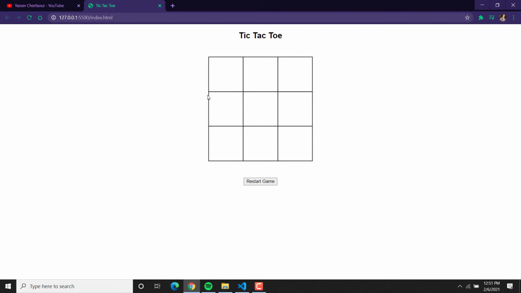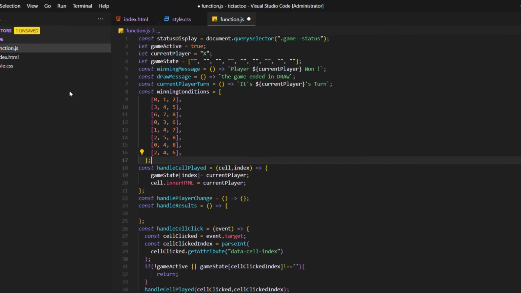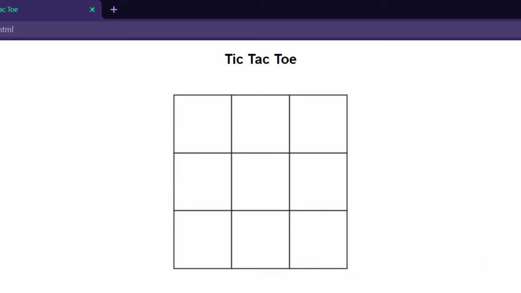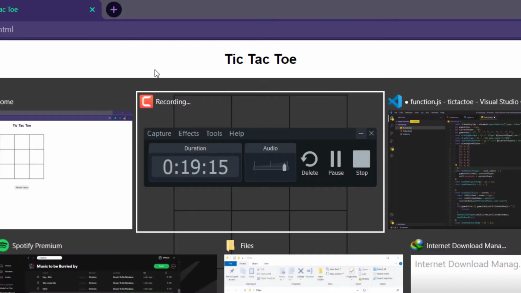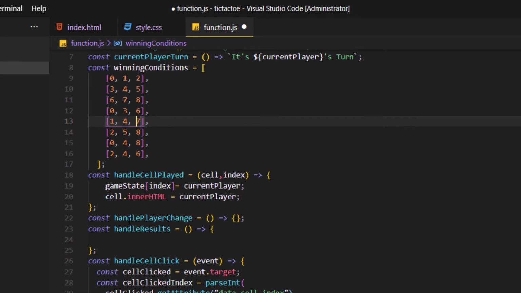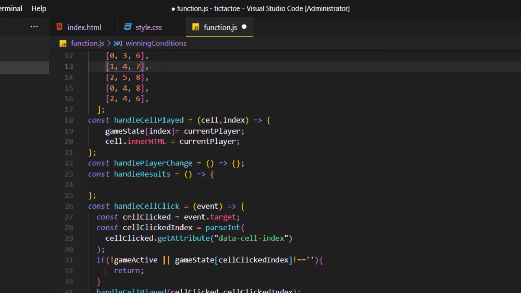These are the winning conditions. So let me just take a break to figure out all the possible winning cases, and I'll be right back. Okay, after taking a while of thinking about the possible winning cases, I came up with these. If we have at index 0, 1, 2, and I'm not gonna explain all these because we all know the rules of the game.